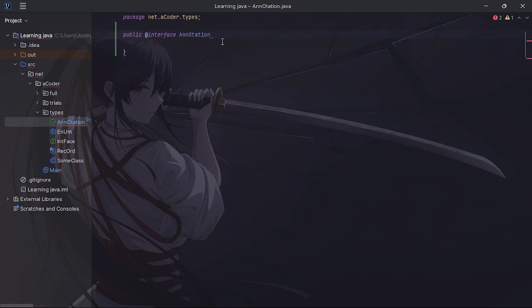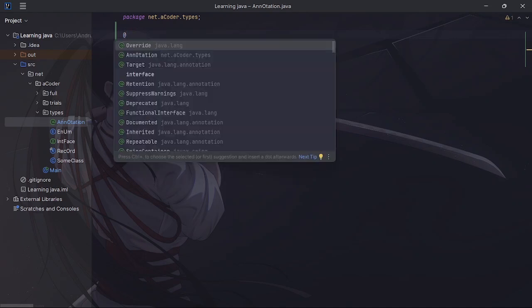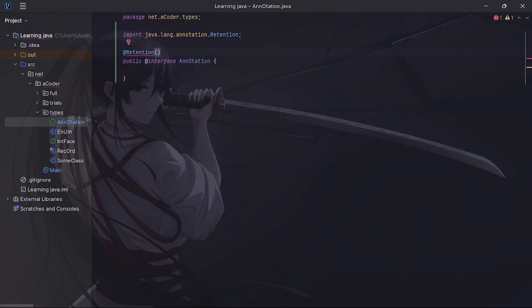If you didn't know what we were doing, let me not forget to do that. There's not much I know you can do with this. What I do know is you can actually set the retention. We need to use other annotations to create an annotation. Isn't that fun? So I can say, hello, it's me from editing here, and I just wanted to clarify a bit on retention. And this is basically what decides when our annotations are discarded.